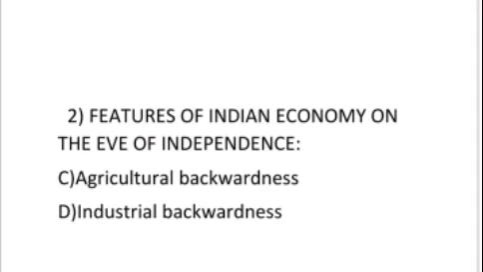Then the third point is agricultural backwardness. Now see, they exploited our agriculture sector by introducing the zamindari system. Our agriculture sector was completely dependent on rainfall. Good rainfall implies good output, bad rainfall implies bad output. Fine, there were no permanent means of irrigation and no modernization of farming; they were using traditional methods. Food grain production in 1947 to 1948 was just for subsistence only.